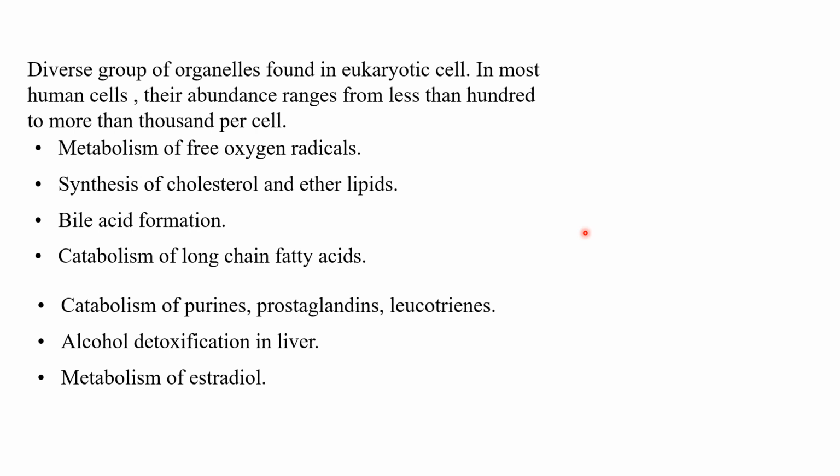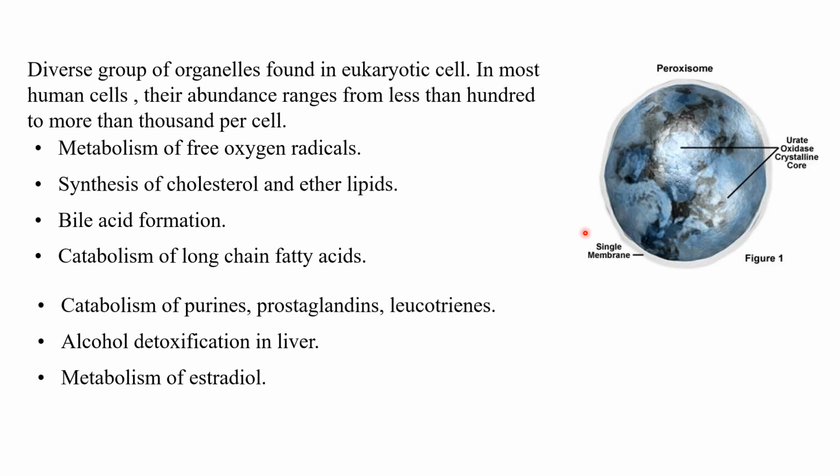So an important role is played by the peroxisome. It is the metabolism of free oxygen radicals, synthesis of cholesterol and ether lipids. Then bile acid formation also takes place in the peroxisome.